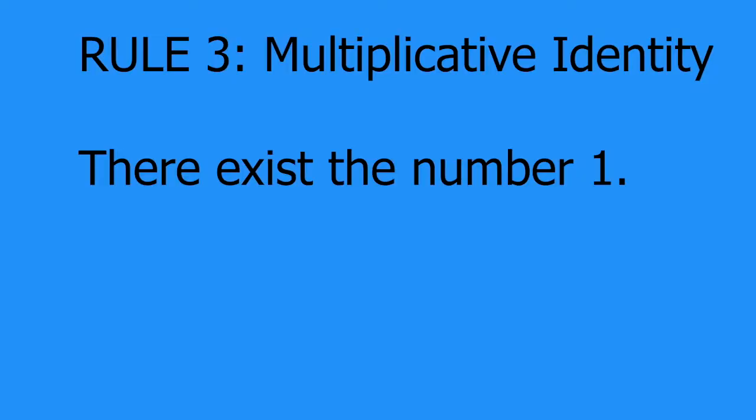Rule 3. For every number, there exists a number such that when you multiply them together, you get the original number. Now, based on your experience with the first rule, you can sort of guess what this rule is talking about. It's talking about a number such that when you multiply it with the original number, you get the exact same number. Well, in terms of multiplication, the only number that this could be talking about is 1. So this third rule is basically known as the multiplicative identity. From your experience in the first rule, you can sort of see that this is basically the multiplication version of the first rule.